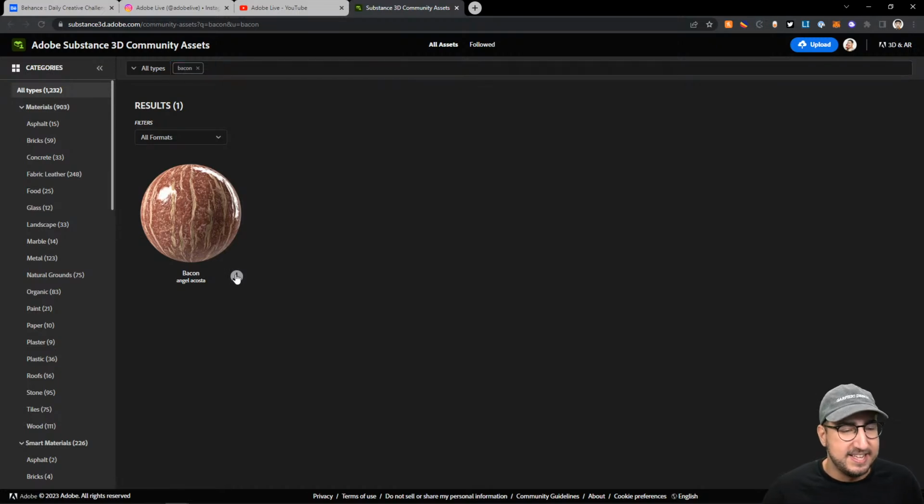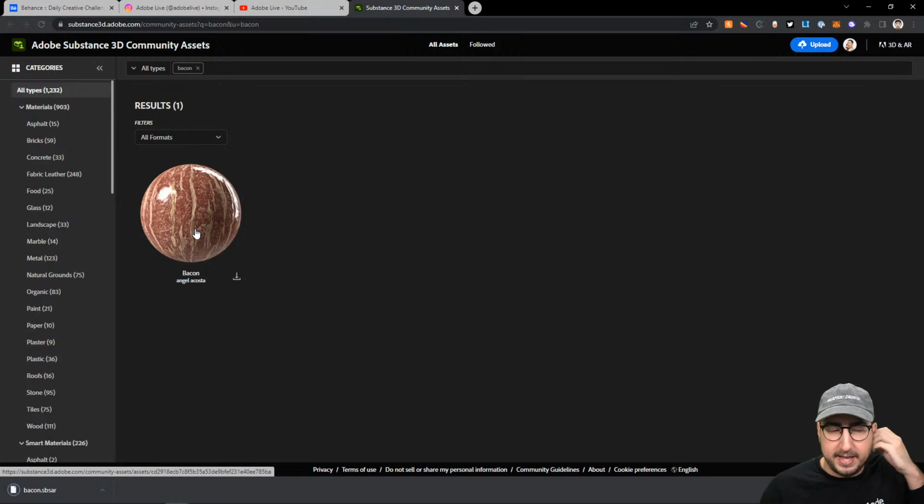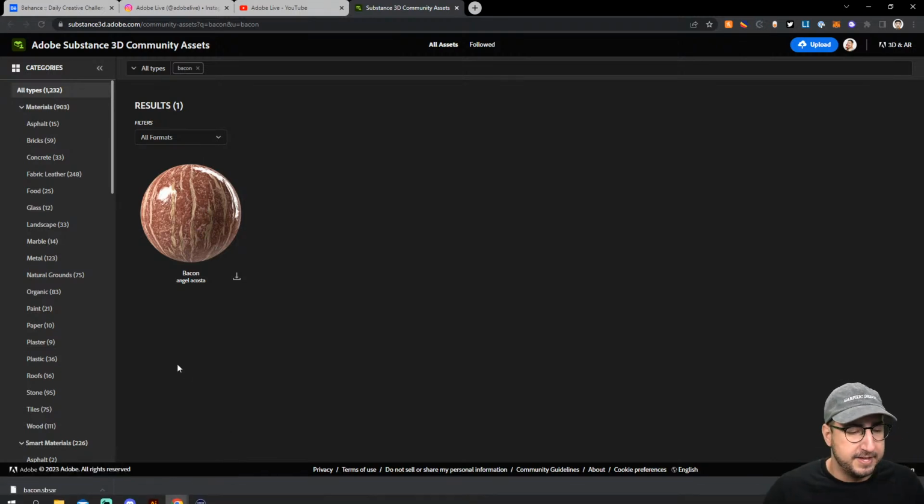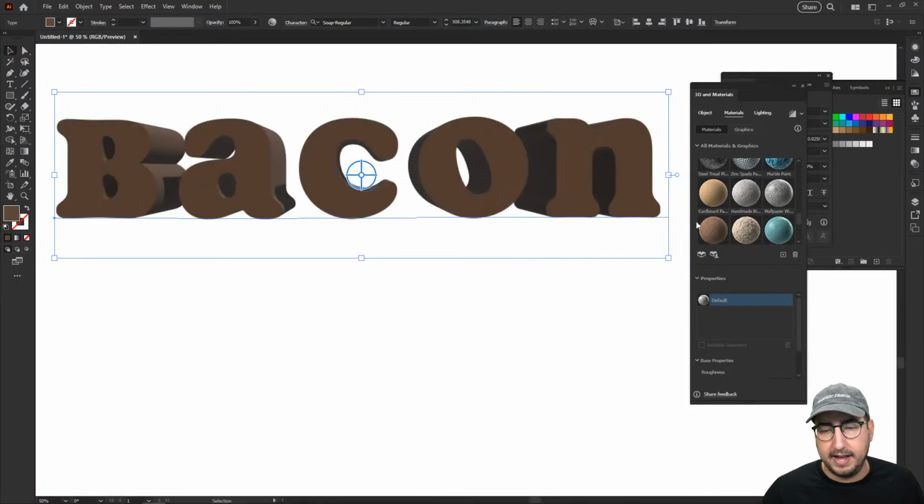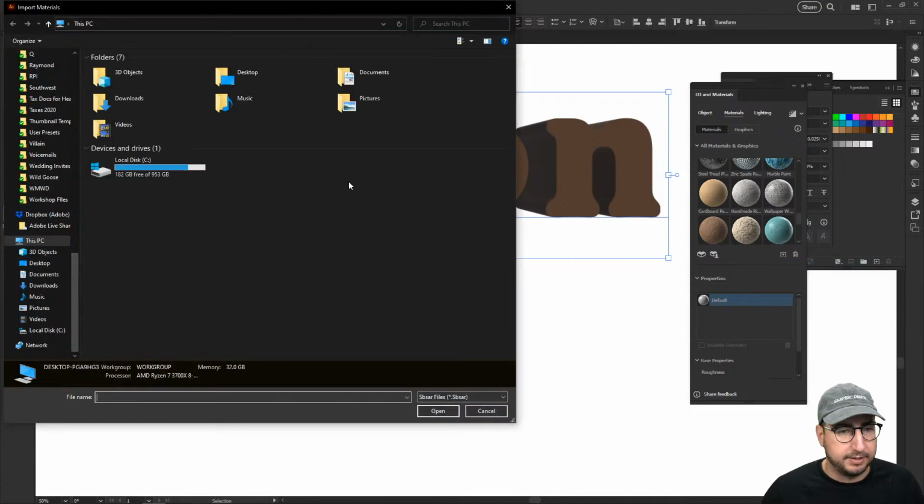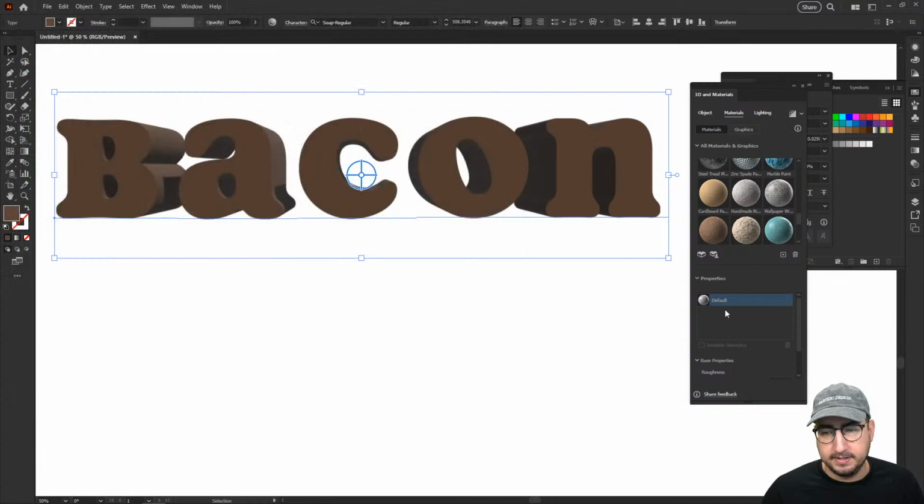So let's go ahead, click on download. I can't believe this exists. It looks like raw bacon because it's a little shiny, but we'll roll with it. So it downloads as an SBSAR file. And what you want to do is once you find that file, you're going to click on plus right here and click on add materials. Then you're going to go over to where you just downloaded that right here. And you want to grab that bacon, hit open,